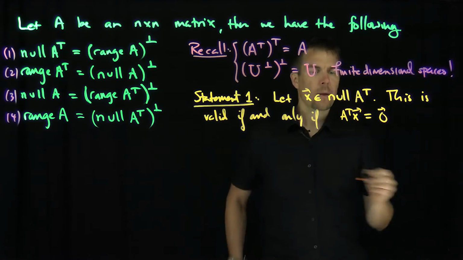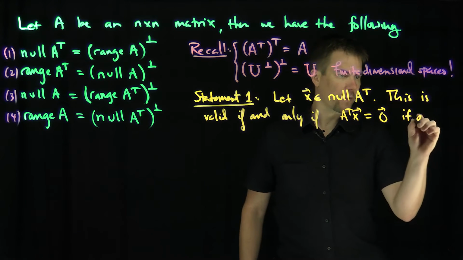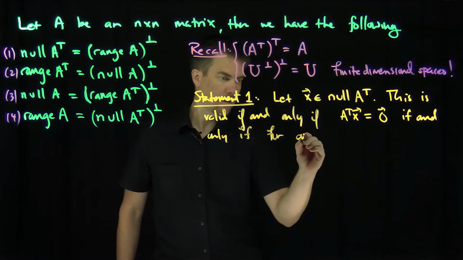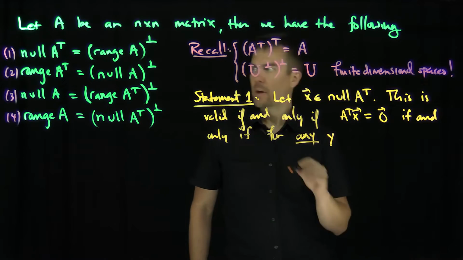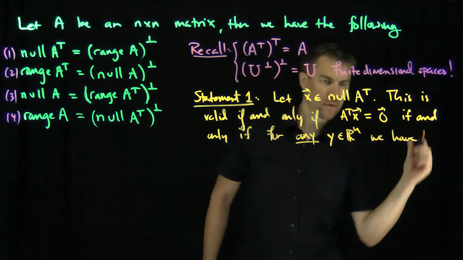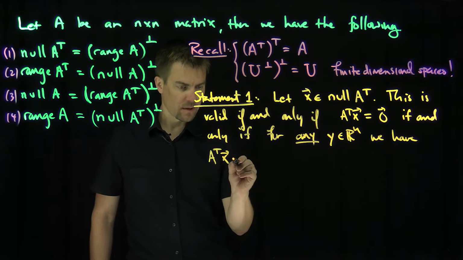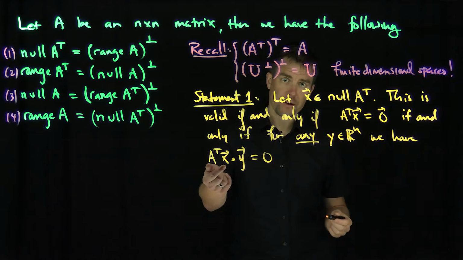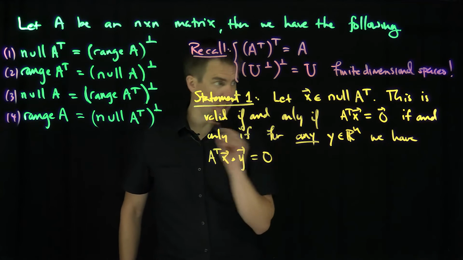But if A transpose X is equal to the zero vector, this is true if and only if for any Y in n-dimensional space, Rn, we have A transpose X dot Y is equal to 0. If A transpose X is the zero vector itself, it's irrelevant what I dot it with. It will always give me 0, the zero scalar.